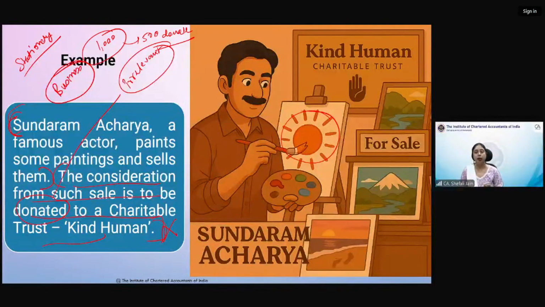No. What I do with my consideration further, how I dispose of my consideration, how I utilize my consideration, that does not matter to the GST department. GST department is only concerned with this transaction which I am undertaking. Now, what I do with the consideration, that is not relevant. Whether consideration is there, that is relevant. Whether the consideration is adequate or not is also not relevant for taking it to be a supply.